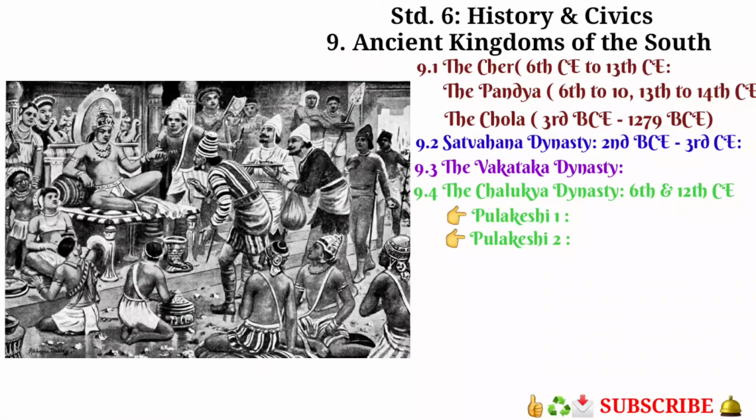The Chalukya king Pulakeshi II had successfully repulsed Emperor Harshavardhana's invasion, that is, pushed it back.